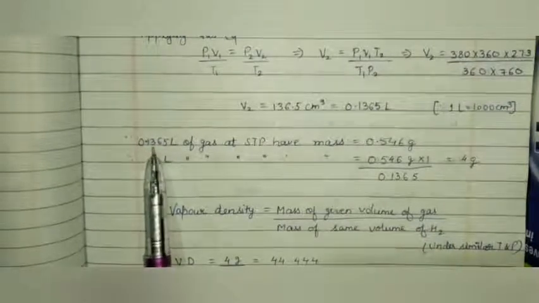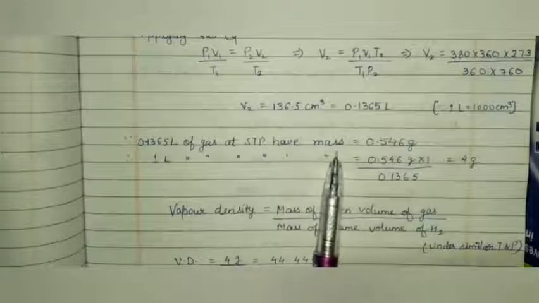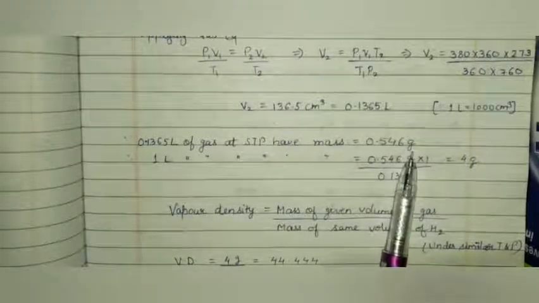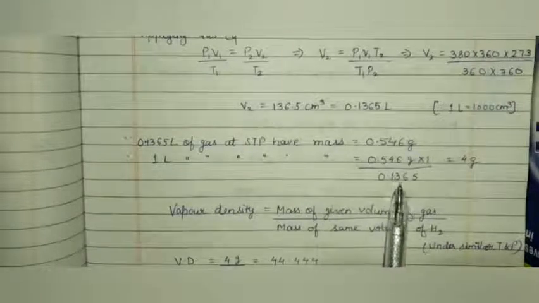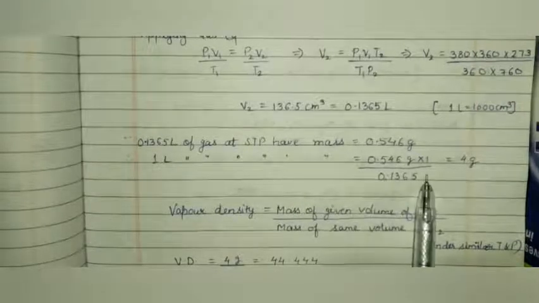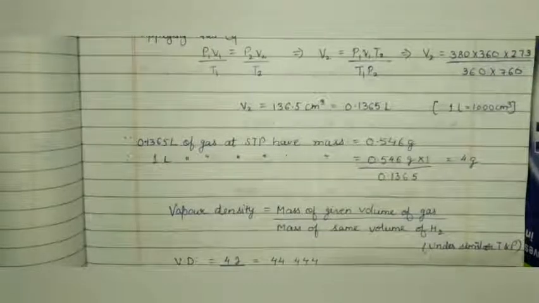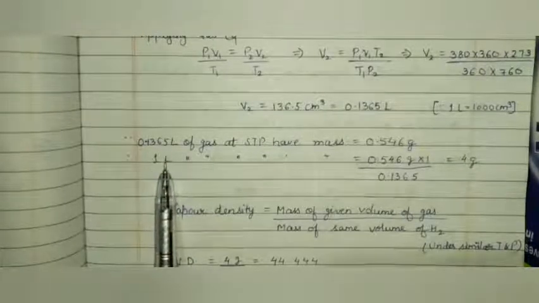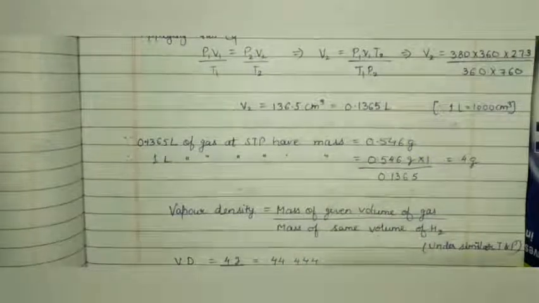Now, since 0.1365 liter of gas at STP has mass 0.546 gram, 1 liter of gas has mass, by the help of unitary method, we'll get the answer 4 gram. We have to find the value for 1 liter of gas at STP because in the question it is given 1 liter of hydrogen gas at STP.